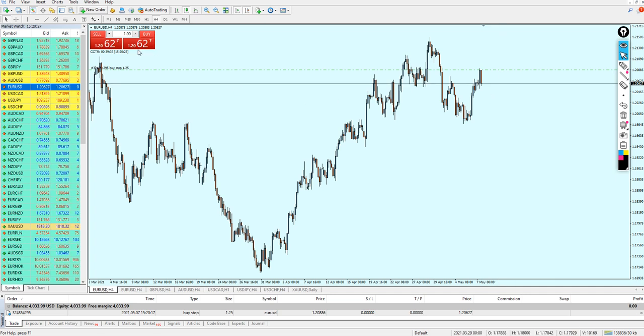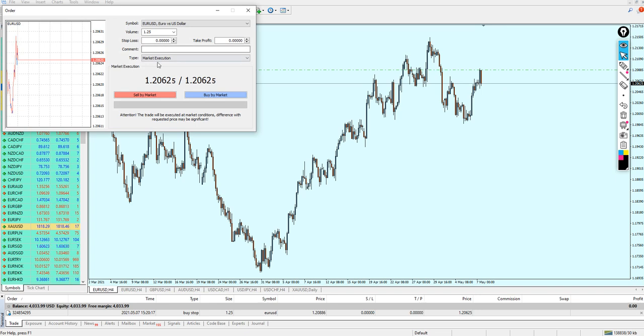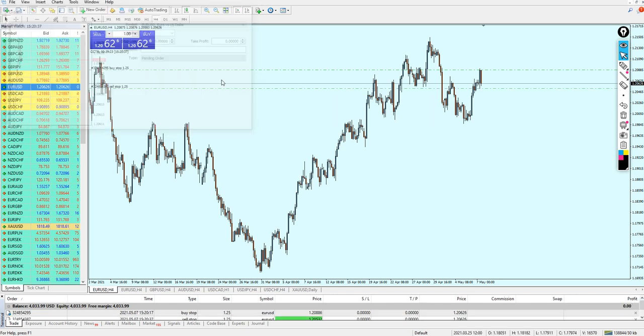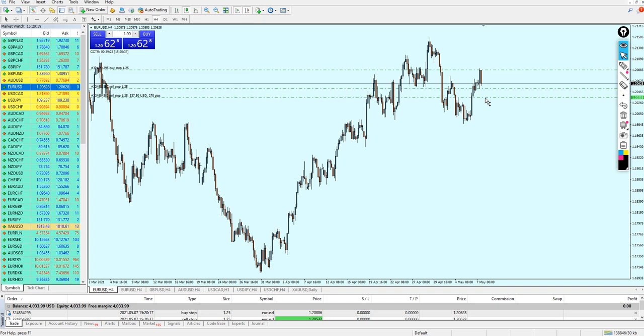25 pips exactly. Now let me set another pending order, which is of course a sell stop, and that is going to be placed below the current price. Just like that. Perfect. And I'm going to make it 25 pips away from the current price level as well.